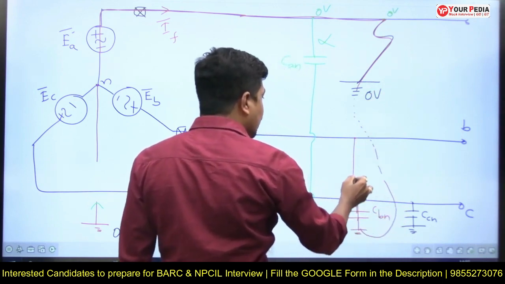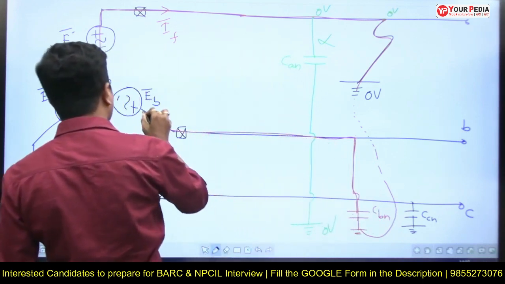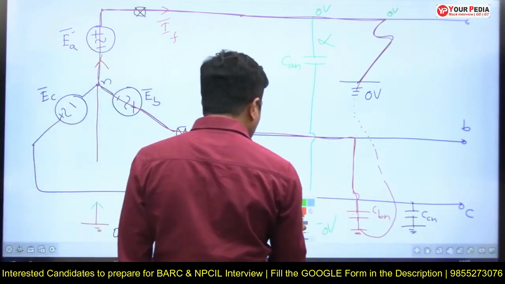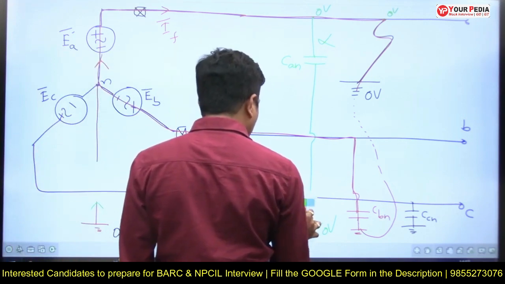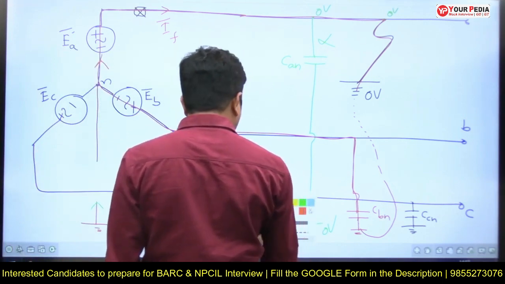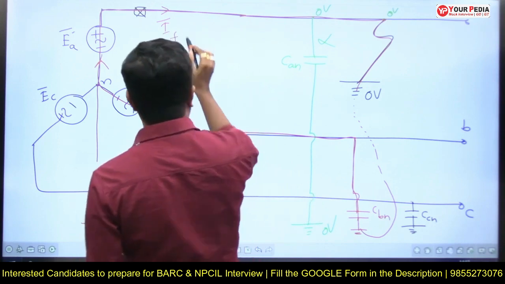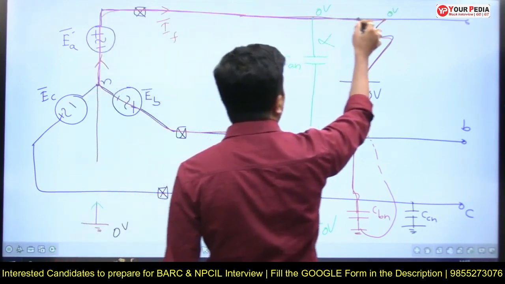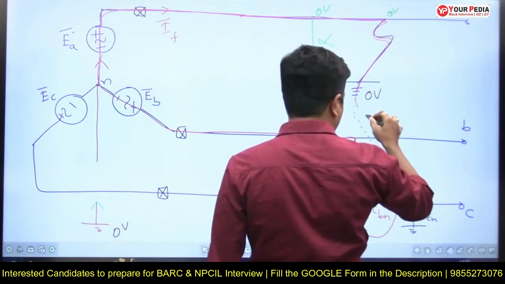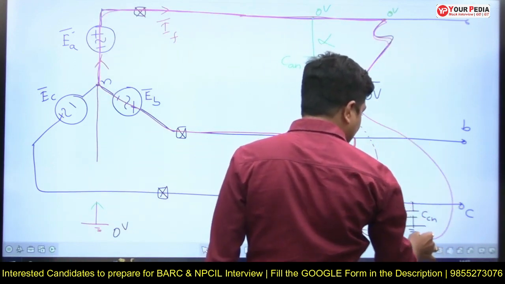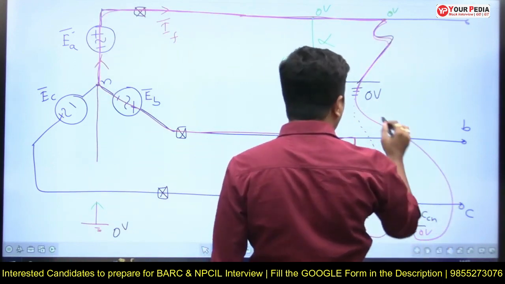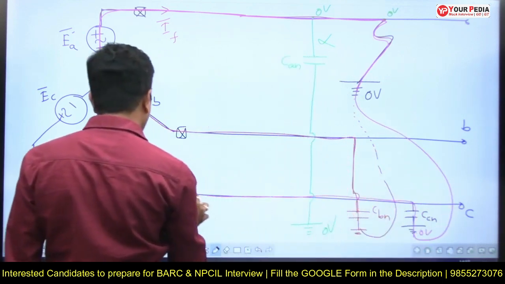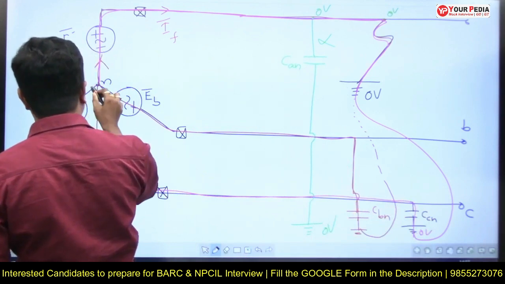From here, this way it is making a closed path through phase B. That is one path. Current will be divided into two parts. Another closed path is this one. That is one part. Another part is current from here to the ground, this way through CCN. Why? Because if this is ground, this is also ground. Both grounds are the same. From here it is finding a closed path.